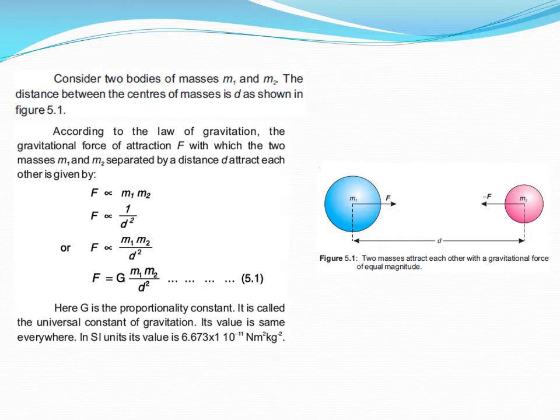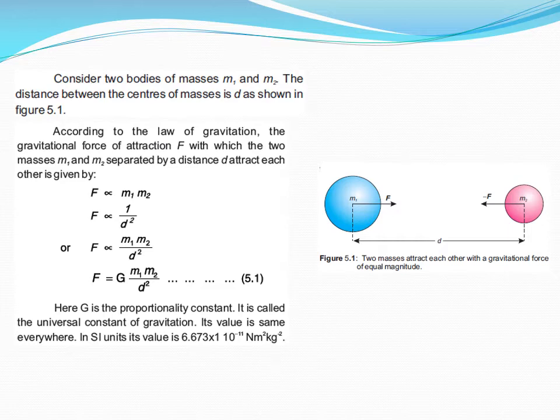Dear students, here you see two masses m1 and m2 separated by a distance d between their centers. Then, according to the law of gravitation, the gravitational force of attraction F with which the two masses m1 and m2 separated by a distance d attract each other is given by, here you see that force is directly proportional to the product of their masses. It is demonstrated by the first expression.